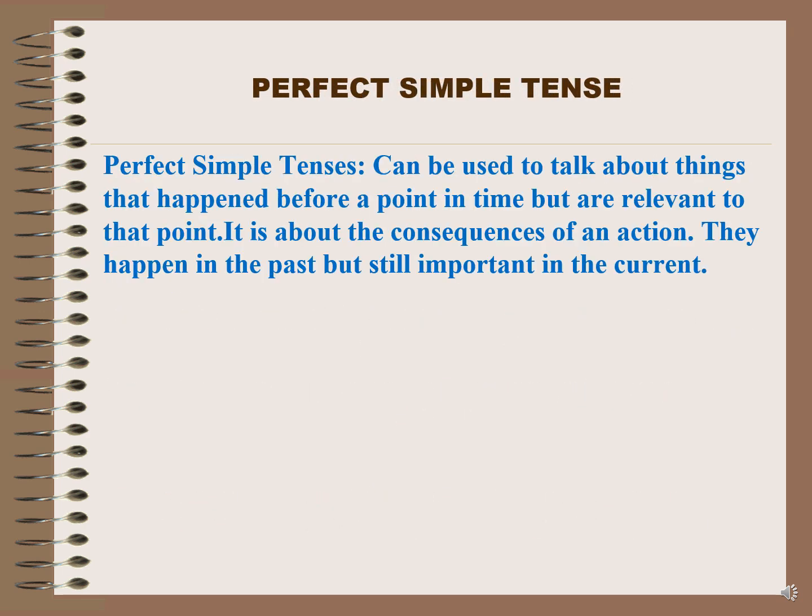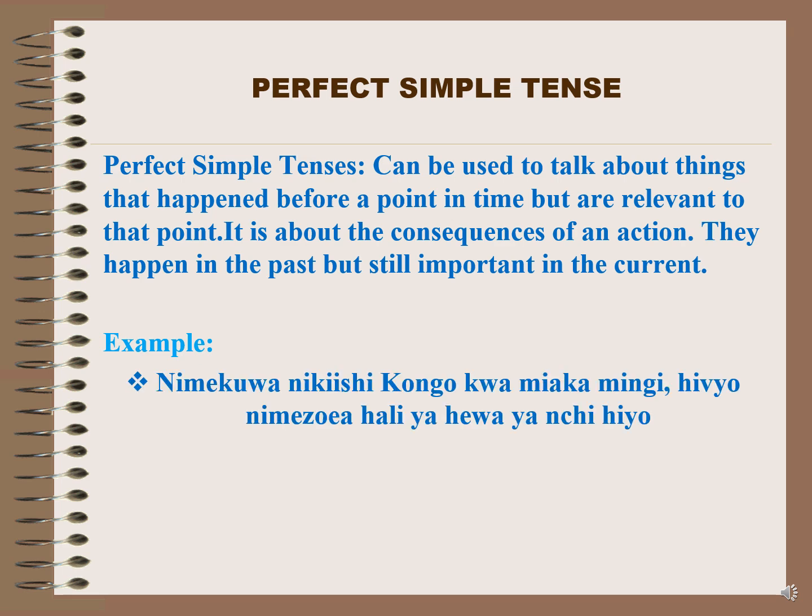Perfect simple tenses can be used to talk about things that happened before a point in time but are relevant to that point. It is about the consequences of an action. They happen in the past but are still important in the current time. An example,